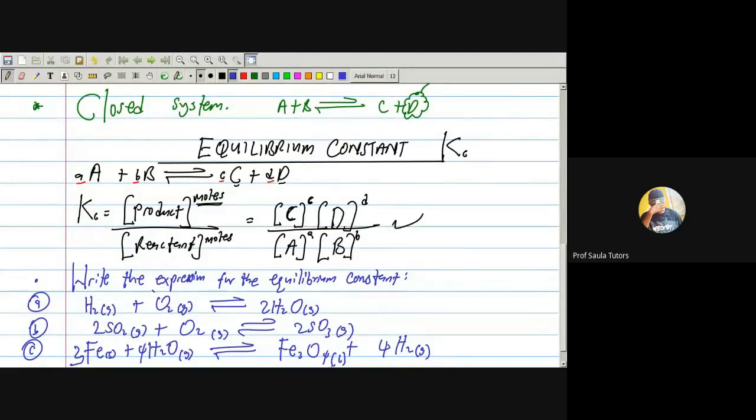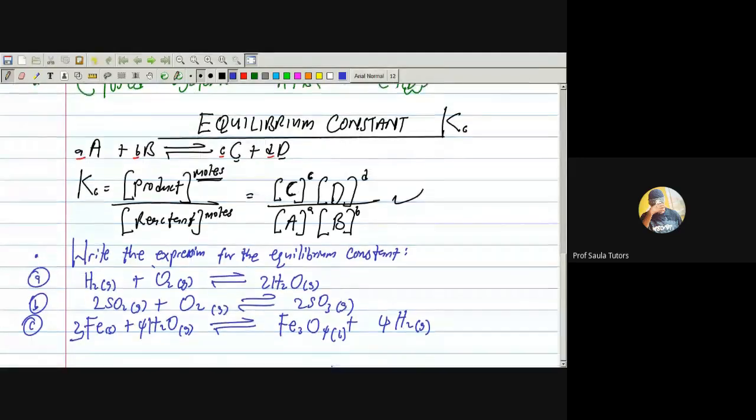Aha. So we are writing the equilibrium constant for this.